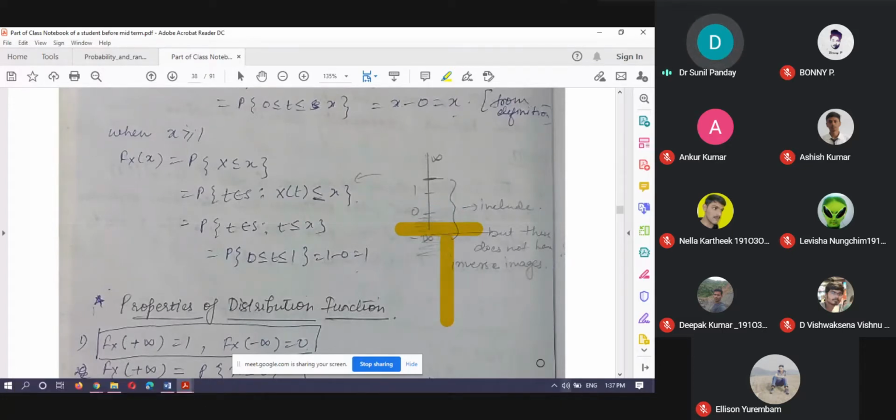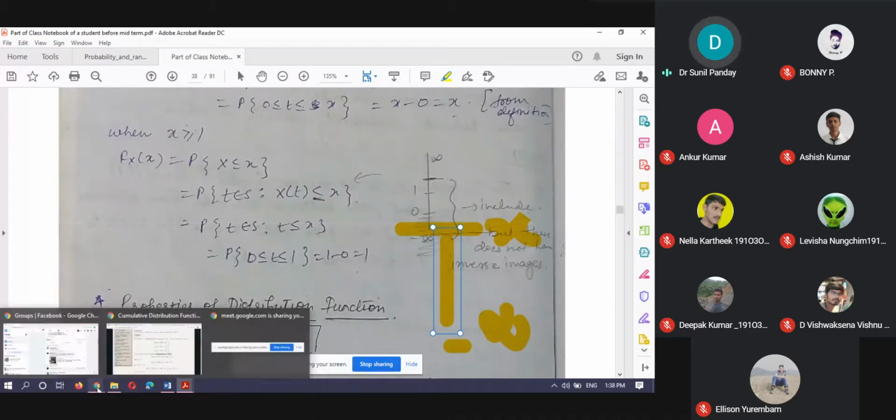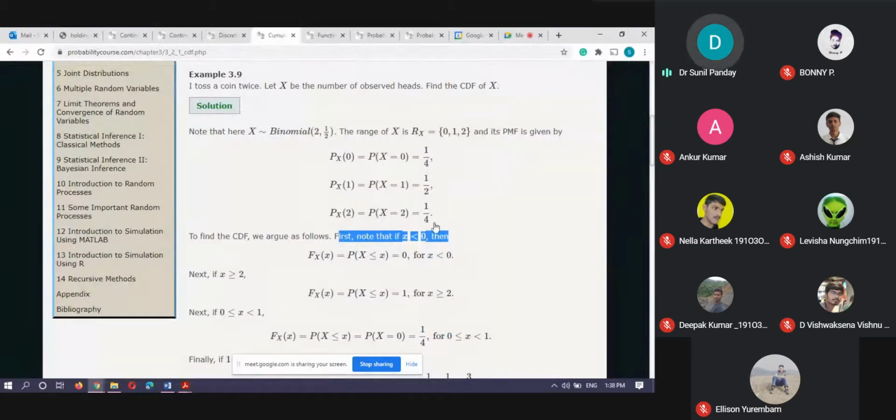If you are talking about this interval, minus infinity to this x, there is no point on the real line which is mapped by X, which can have a pre-image from the sample space through this map capital X. So we can say that for every x less than 0, there is no point in the sample space whose X image is less than this x. Okay.